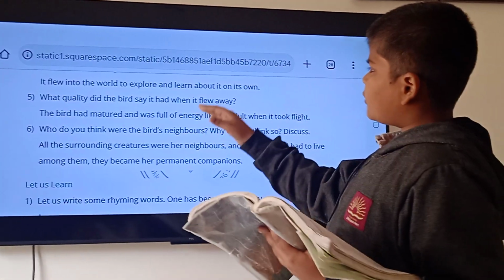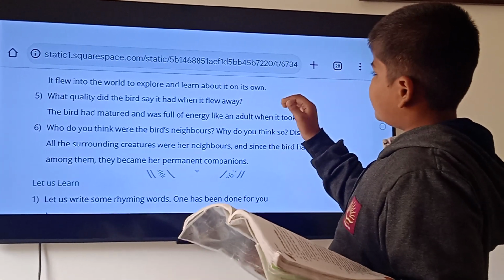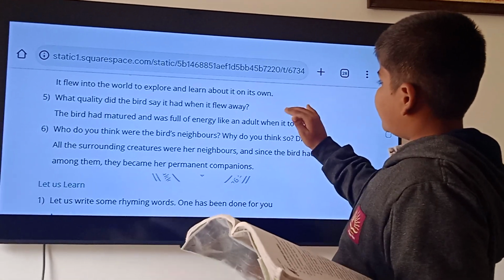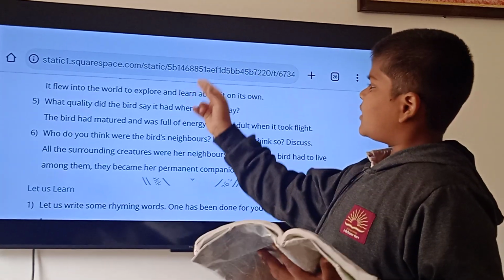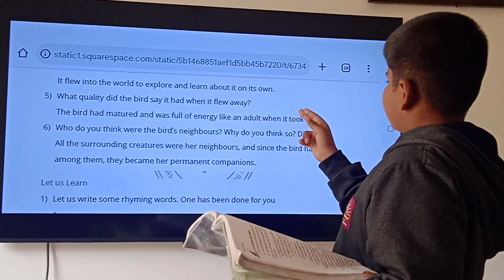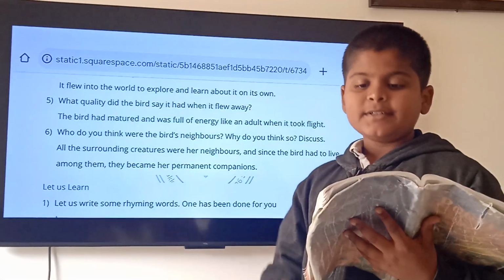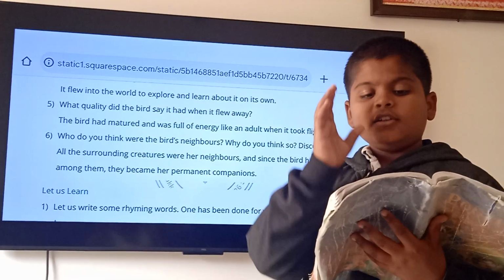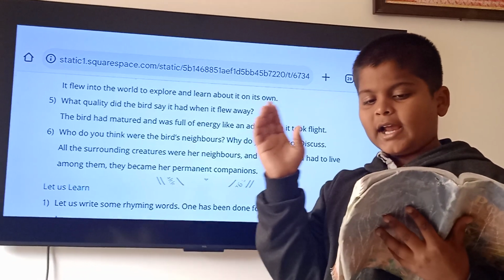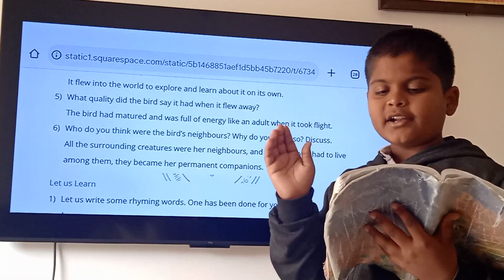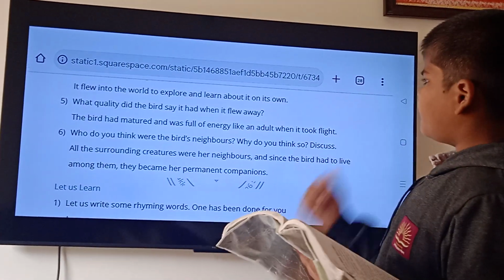Then fifth, what quality did the bird say it had when it flew away? The bird had matured and was full of energy like an adult when it took flight. Another answer: the bird had grown up and had all the energy of an adult when he flew away.